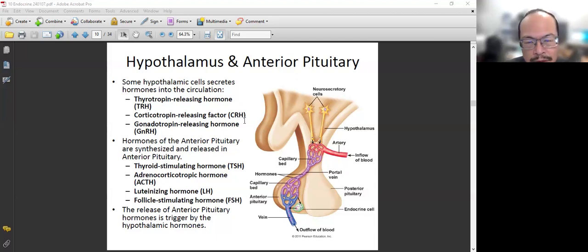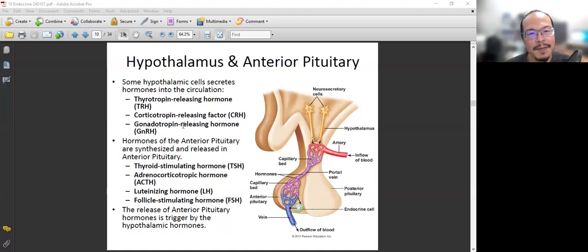Corticotropin releasing hormone, short for CRH. Gonadotropin releasing hormone, short for GnRH. So by the name you can see their function already. Their location is the hypothalamus, and their function is thyrotropin release, corticotropin release, or gonadotropin release.